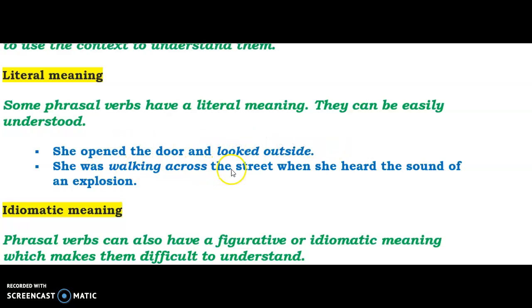She was walking across the street when she heard the sound of an explosion. Here, walking across, so we say walking, we understand, we are familiar with it. Across is also physically visible and demonstrated. That means crossing the road, going from one side of the street to another in this case. So that's easily, you can understand it.